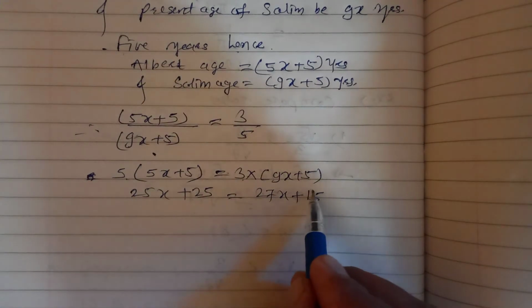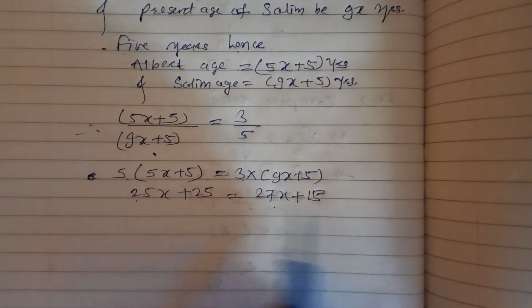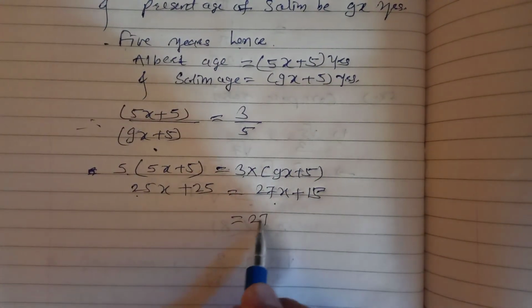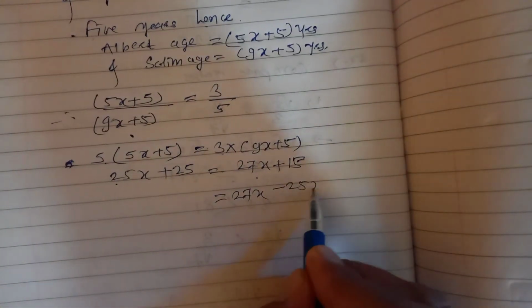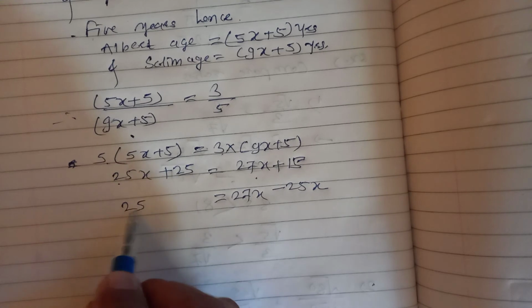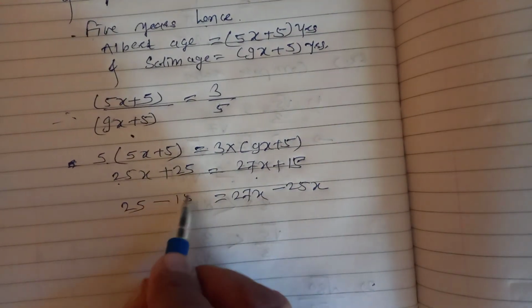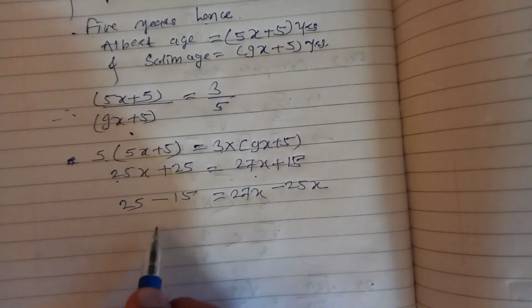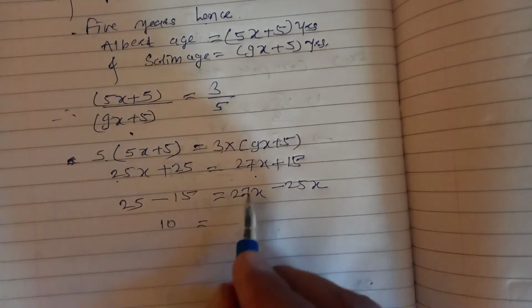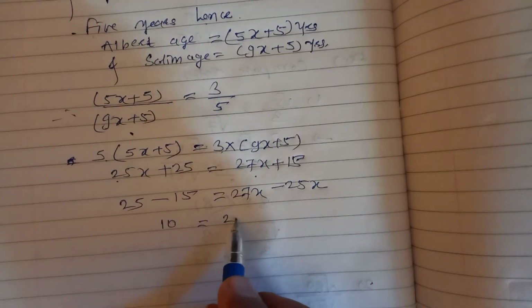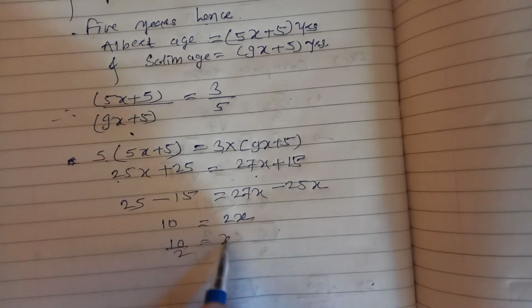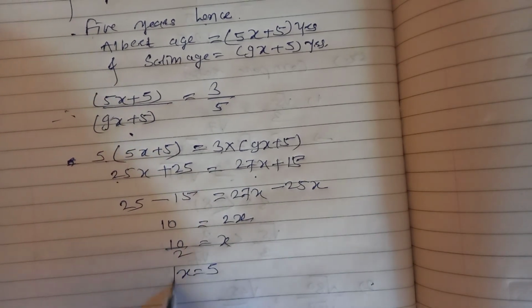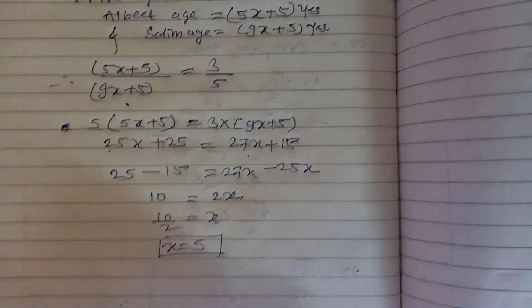Which side is x greater? 25, 27, so 27. We keep this 27x as it is, take this 25 to that side, it becomes minus. This 25 as it is, take this 15 to the left side, it becomes minus. 25 minus 15 is 10. 27 minus 25 is 2. 2 is multiplied, when it comes to the left side it divides. So what is x? x is 5. So we found the value of x only.